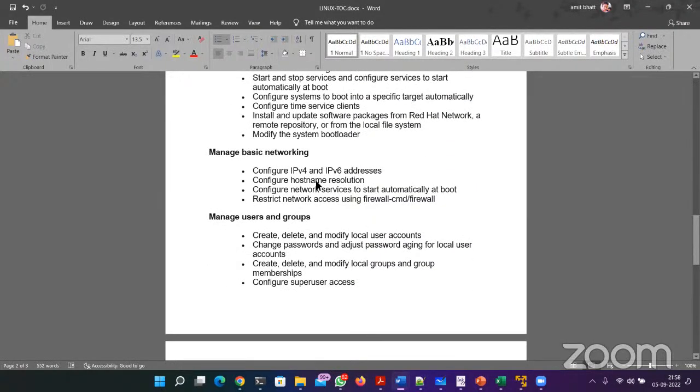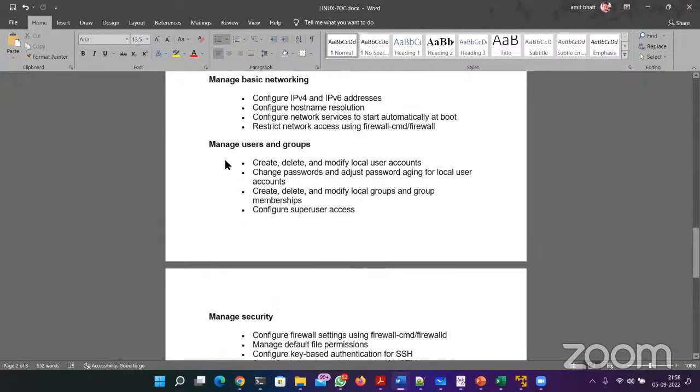Okay, and then basic networking, how to apply the IP address, how to change the IP address and all those things, the basic stuff. Then manage users and groups. User management: if any user needs to access your server, the username should be present. And if you are the admin, maybe you need to create a user ID.